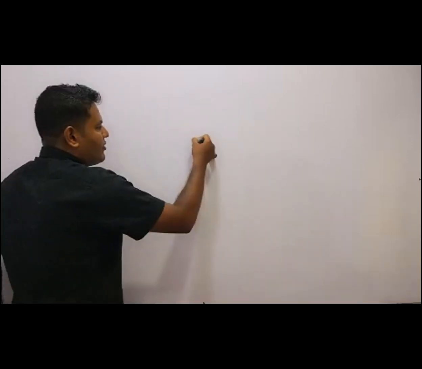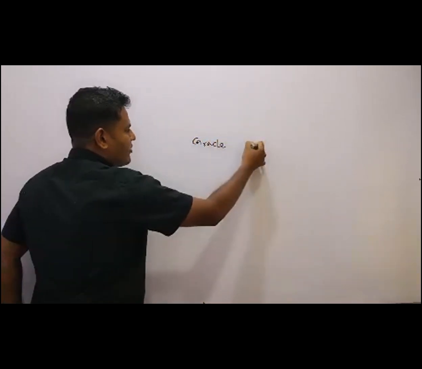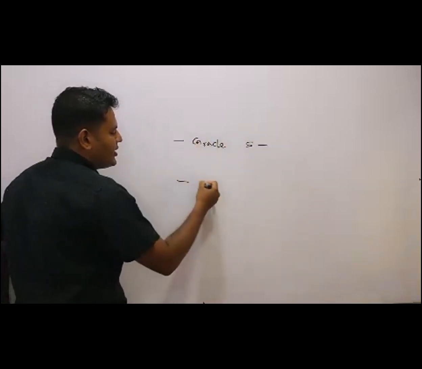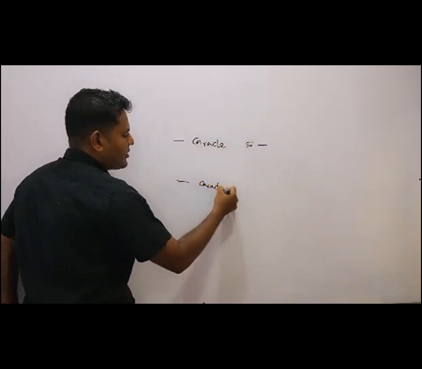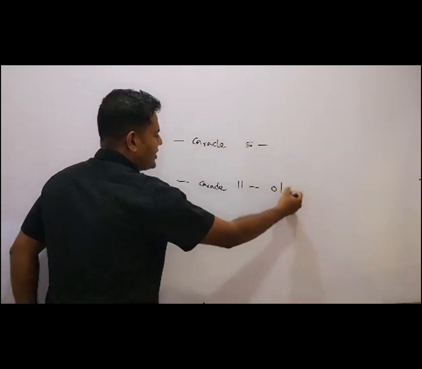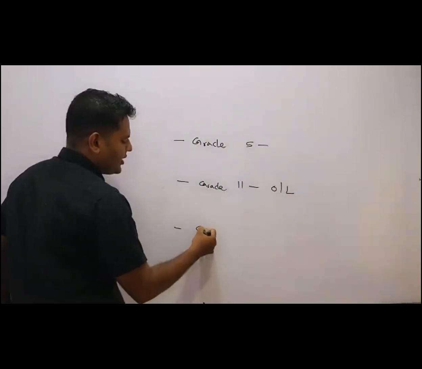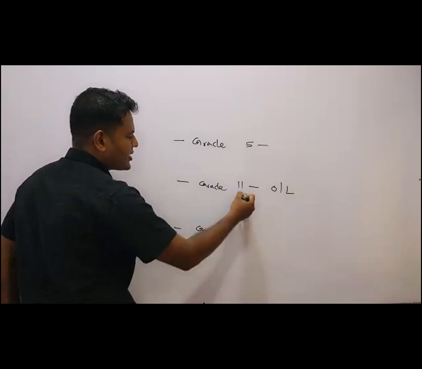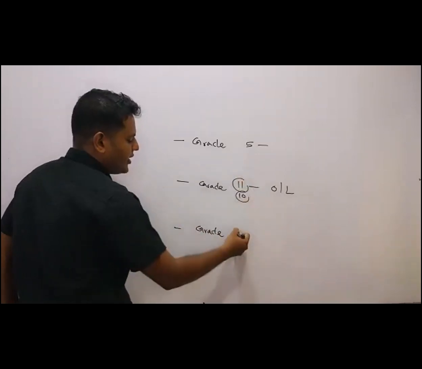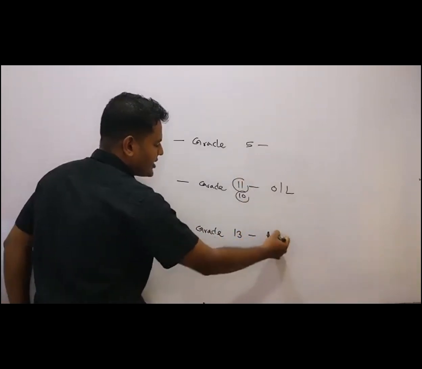In this A level chemistry session, before discussing A level chemistry, let's talk about the exams. You have the grade 5 scholarship, then in grade 11 you are doing your O levels, and in grade 13 you are doing advanced levels.